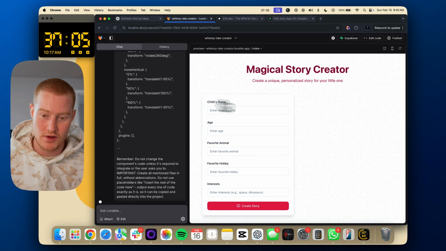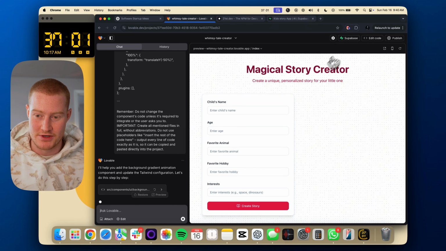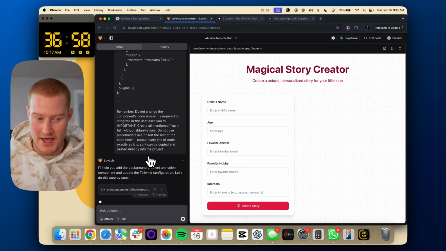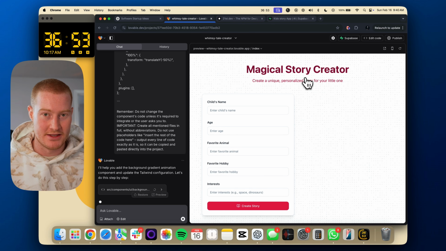We're looking okay. We got our main functionality of the app added. We still need to add Stripe payments. We still need to add user logins. So let's go ahead and add that after this. And then maybe we'll tackle the image generation at the end if we have time.